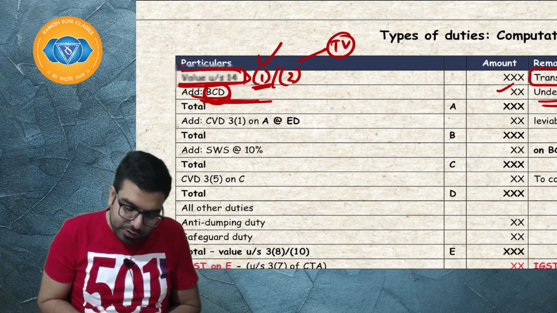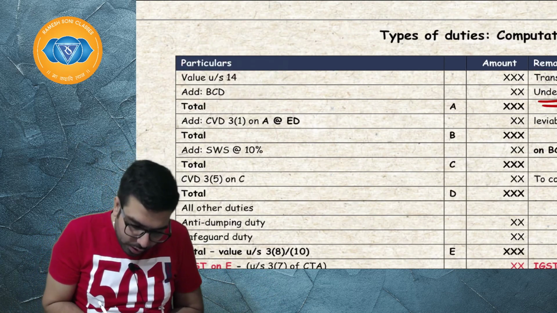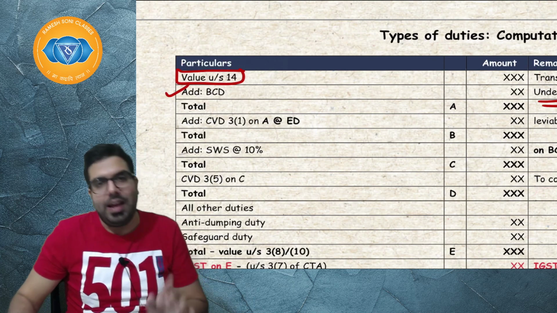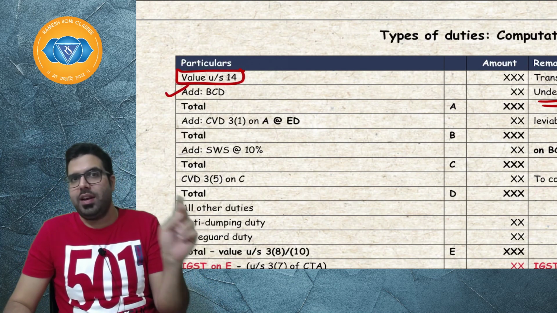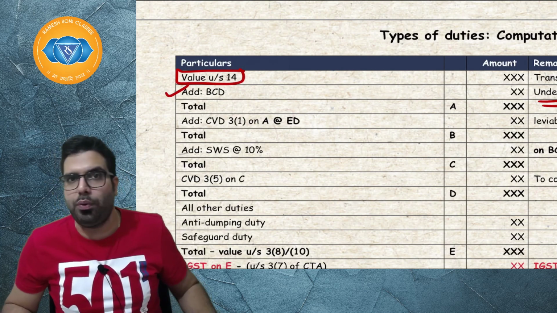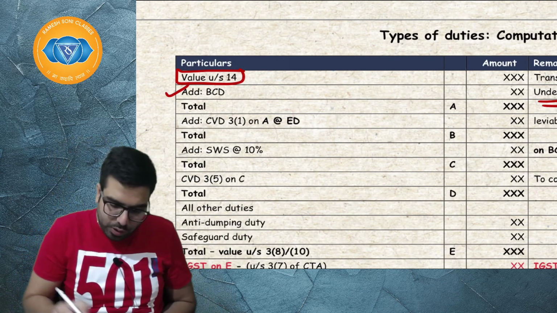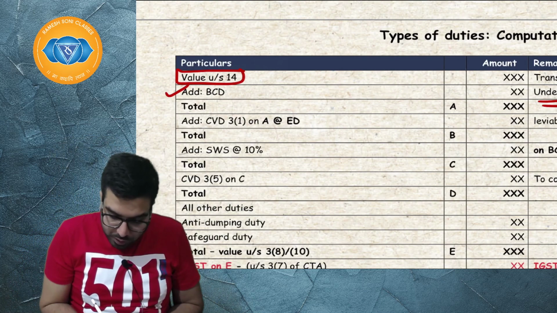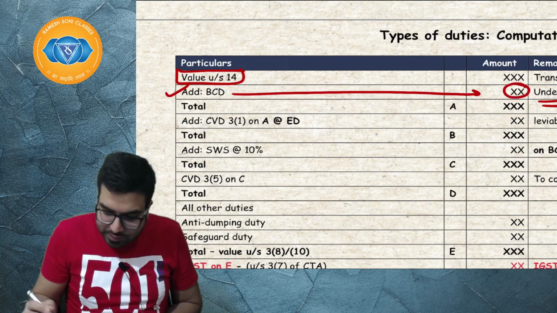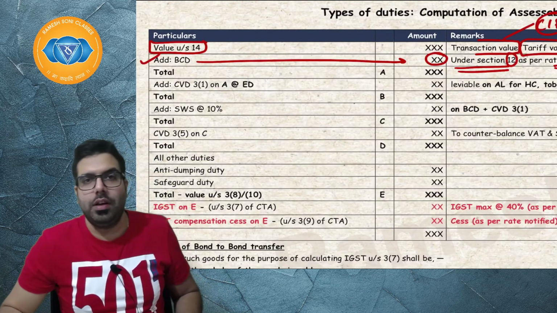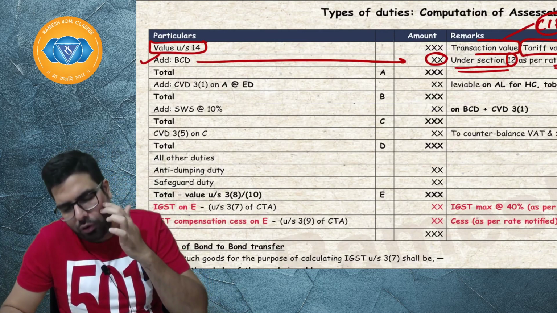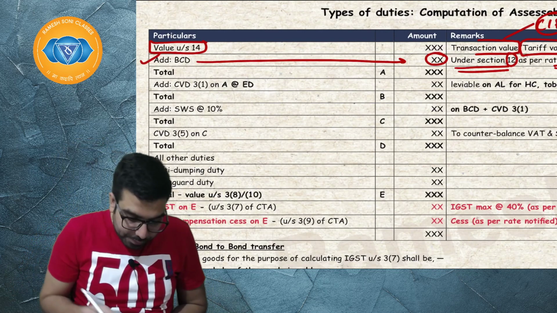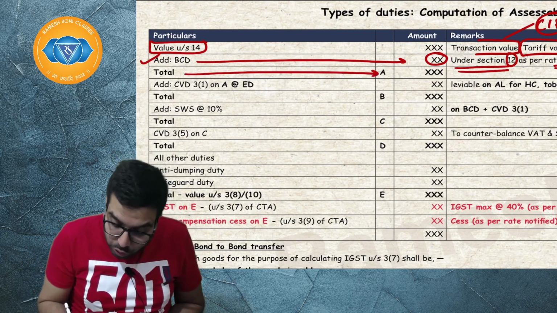So basically, first of all, we'll have the value. On the value, we'll apply basic custom duty, either at the standard rate or the preferential rate. The preferential rate will be allowed subject to the fulfillment of the conditions which I have explained under section number 4. Then I'll apply basic custom duty. Sir, where will the basic custom duty be given? Baba, in the exam, basic custom duty will be given in your question. You don't have to remember it. Next, now you will get the total.